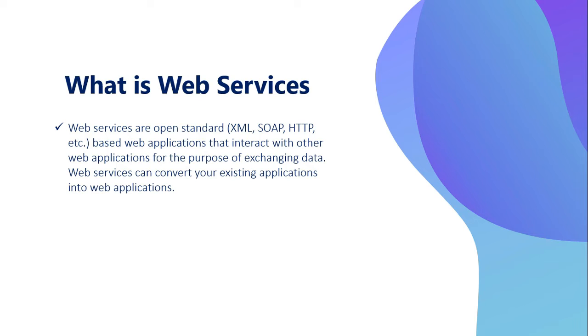Actually, various architecture styles are there, but here I am illustrating three types. One is XML, second one is SOAP, and third one is HTTP. XML and SOAP are different approaches, but now we are taking HTTP. We can build a web service using HTTP because HTTP gives easy access to resources. Means you can pass a URL, then you get resources of that application.